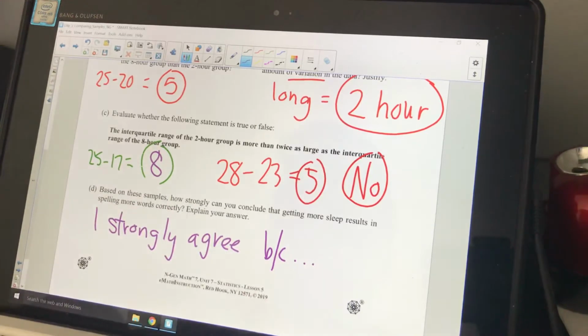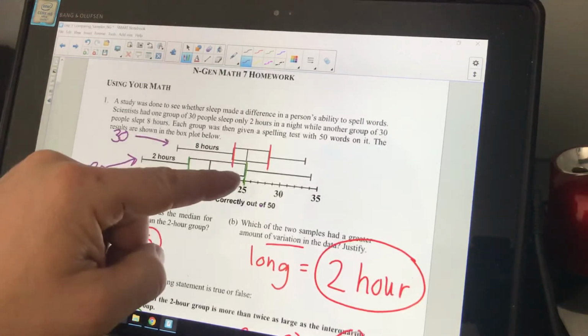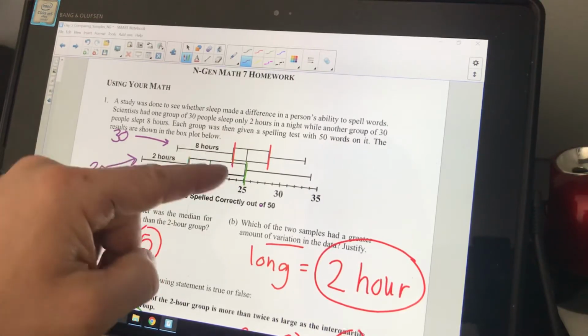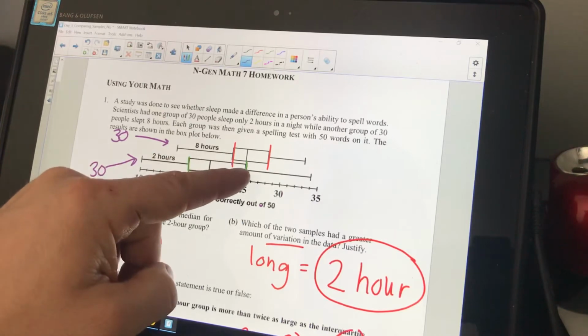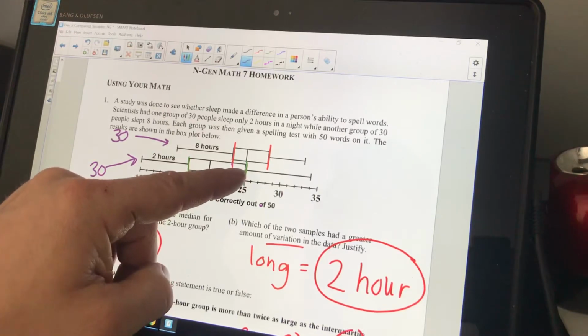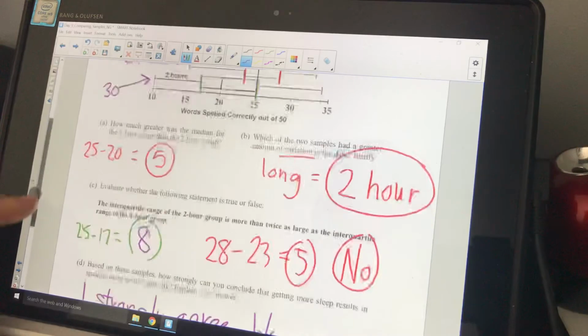because, right, the first quartile of the 8-hour is almost the same as the third quartile for the 2-hour, okay?